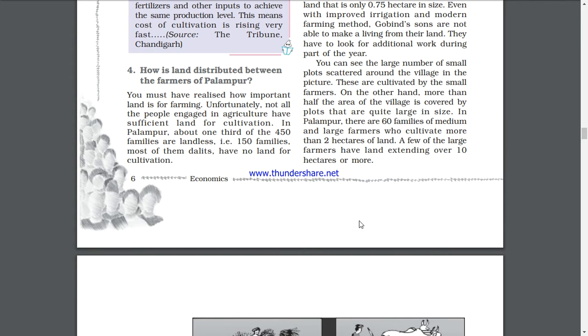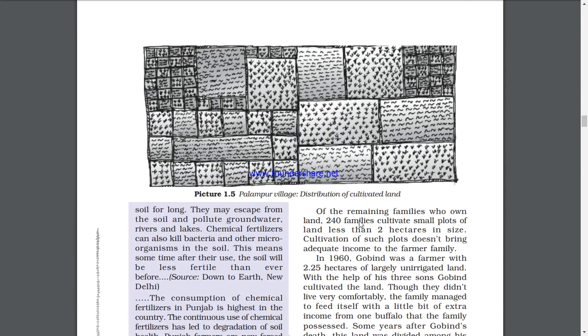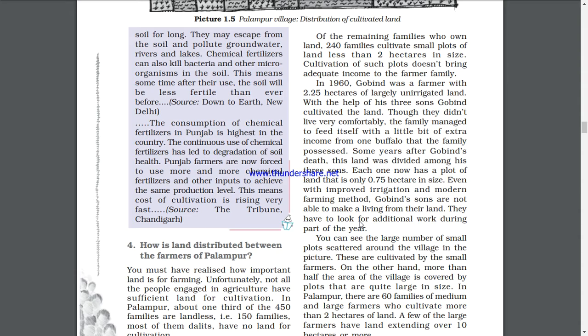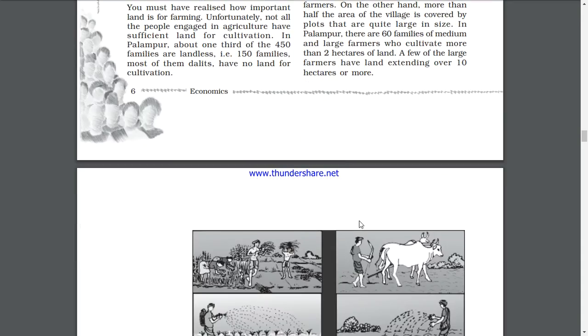How is land distributed between the farmers of Palampur? You must have realized how important land is for farming. By now you are realizing that if land is not there, I won't be able to farm. So in Palampur, about 1/3 of 450 families are landless. Out of 100 families, 30 families were landless. That is 150 families, most of them Dalits, people of the SC category, who have a very big caste problem, have no land for cultivation.